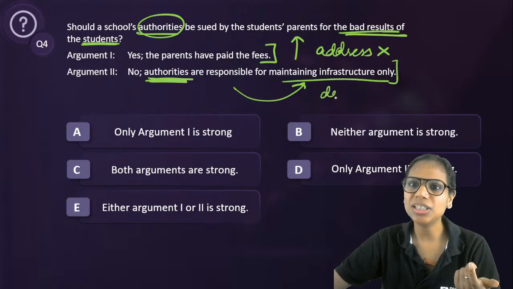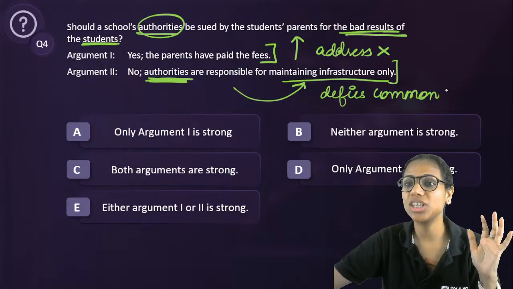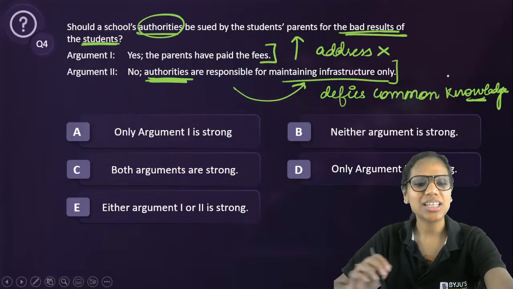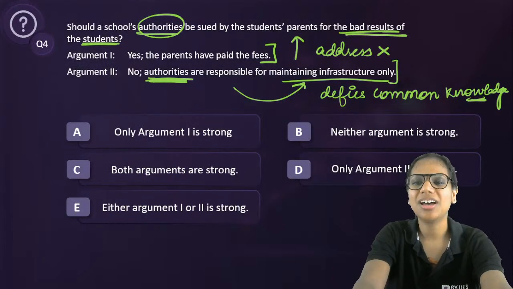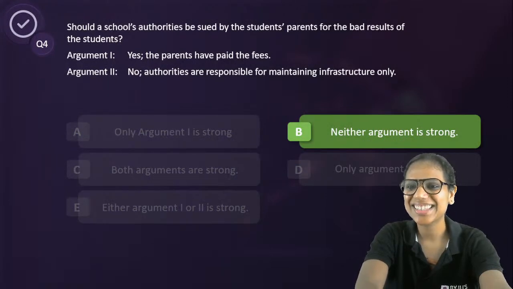So this is something that defies common knowledge. That is why argument 2 is weak. And that's why our answer here is neither argument is strong, B. Hope this makes sense.